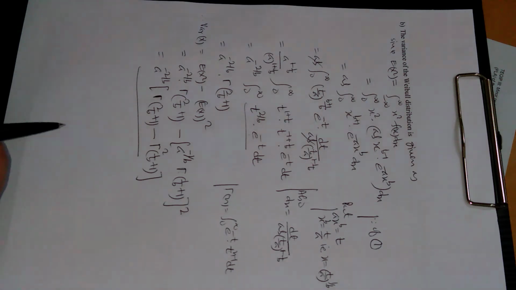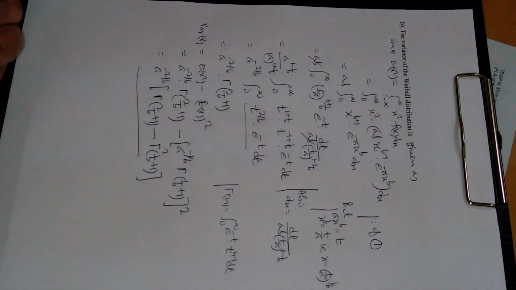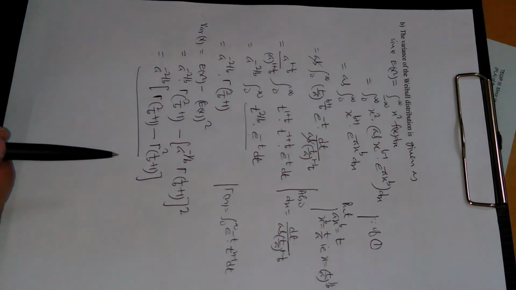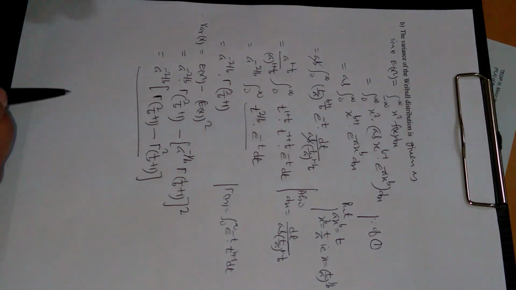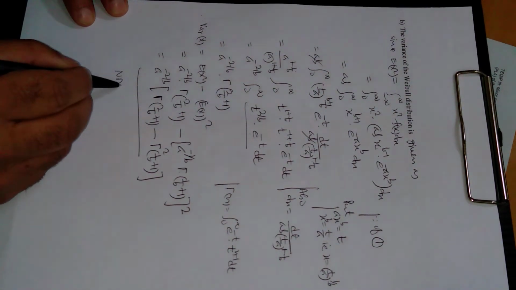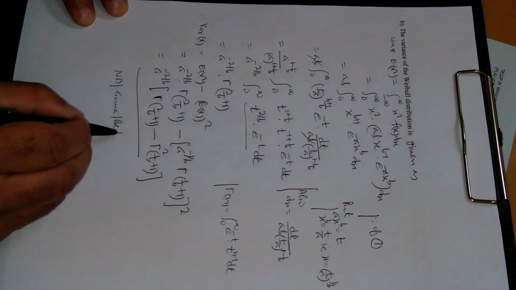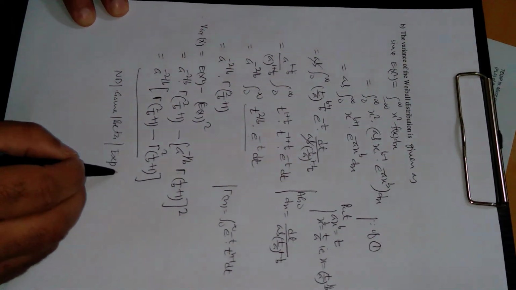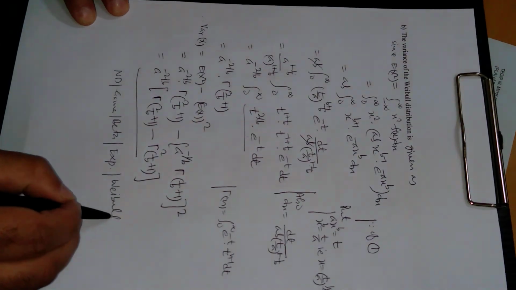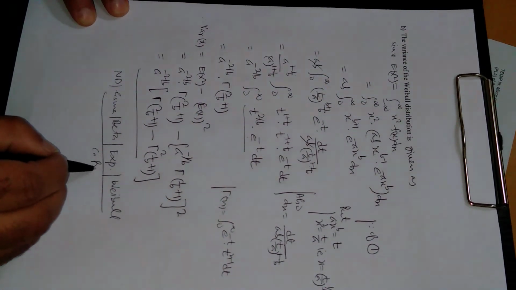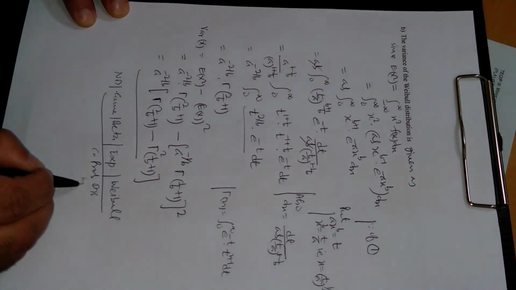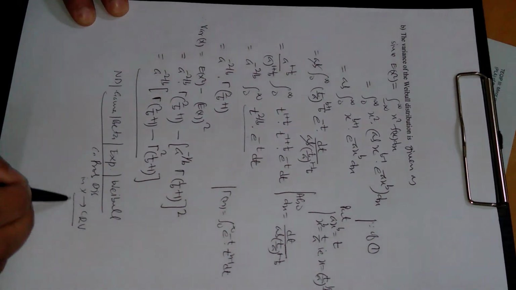Just remember the density function and the rest is the integration, simple integration. So this is all about continuous probability distribution. In this way we come to know that there are 5 types of continuous probability distribution. First is normal distribution, second is gamma distribution, next is beta distribution, next is exponential distribution, and final is Weibull distribution. All are continuous probability distributions in which the random variable x is a continuous random variable.